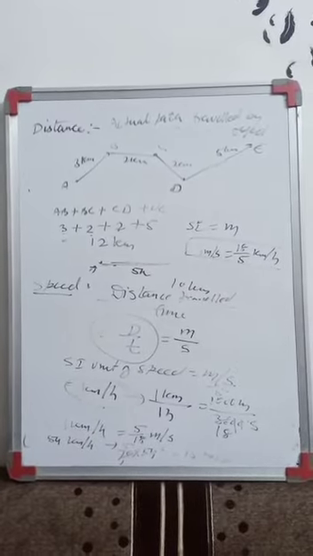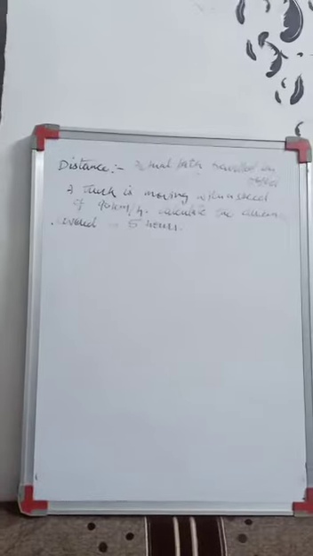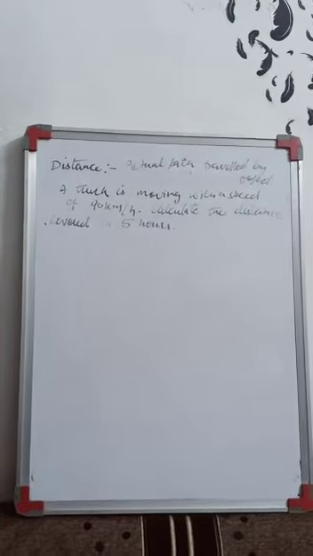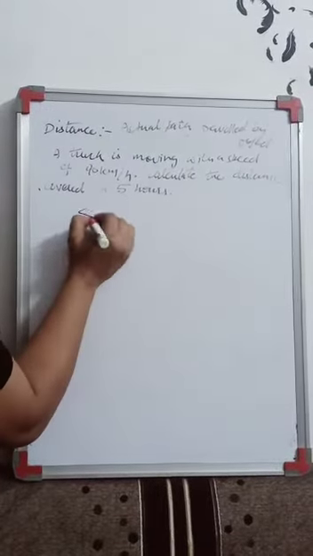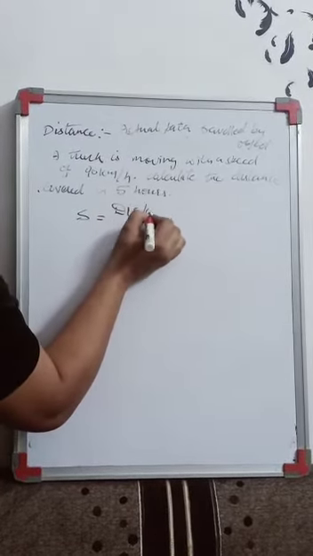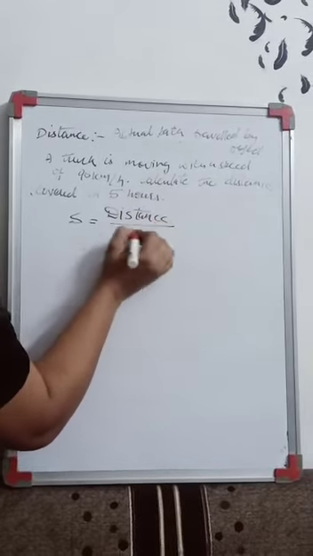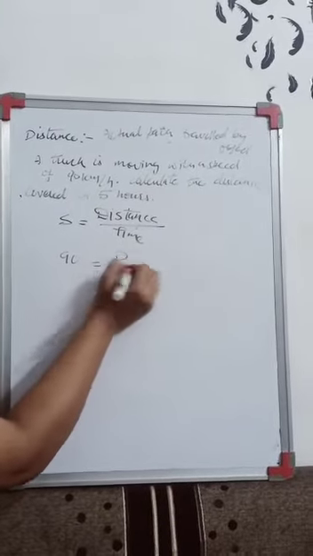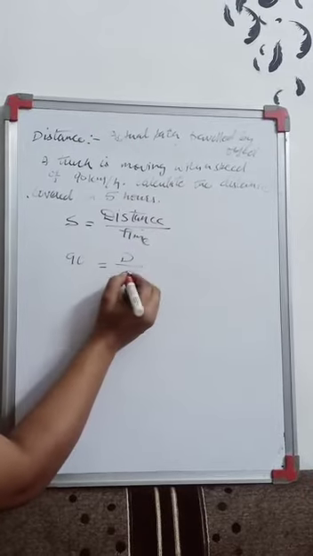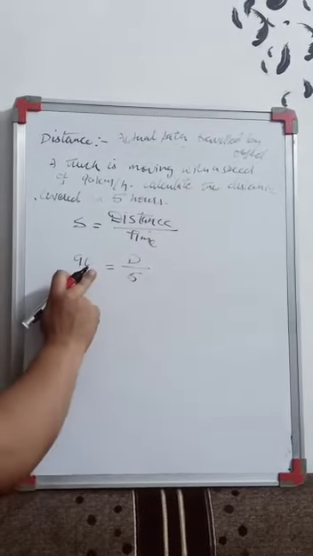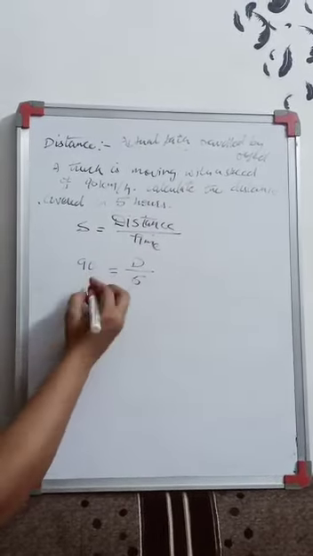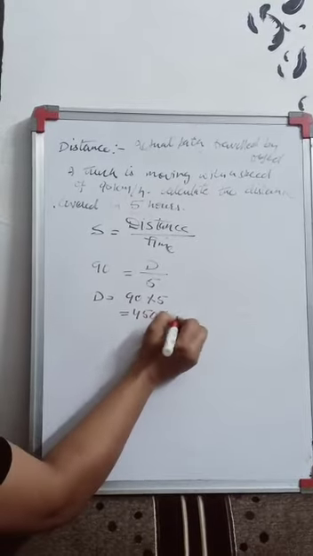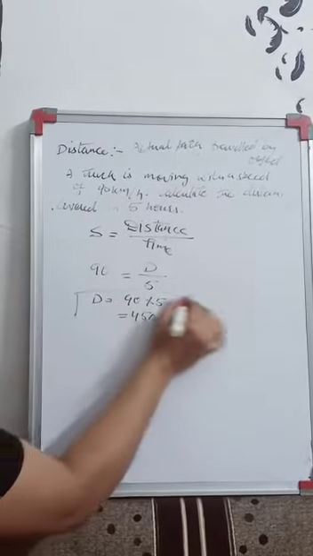One question I am solving based upon that. For example, a truck is moving with a speed of 90 km per hour. Calculate the distance covered in 5 hours. We know that speed is equal to distance upon time, right? The speed is given as 90, the distance I need to calculate, and the time is given as 5 hours. Why am I taking 5 hours? Because the speed was in kilometer per hour, so the units are similar. So distance is 90 into 5, which is 450 kilometer.